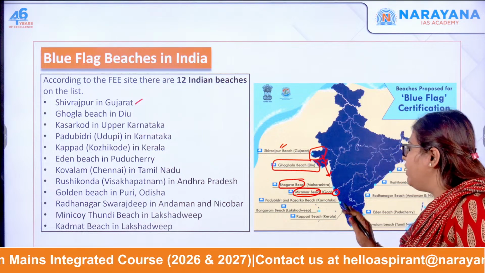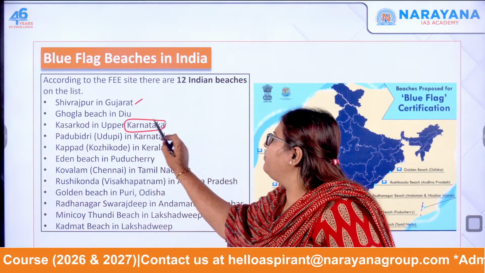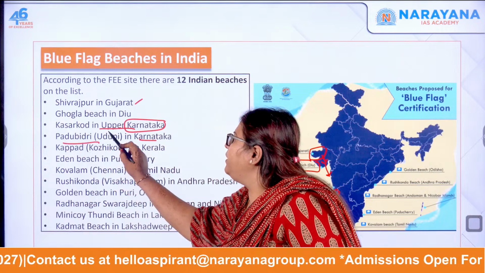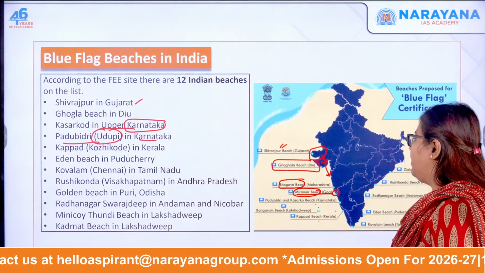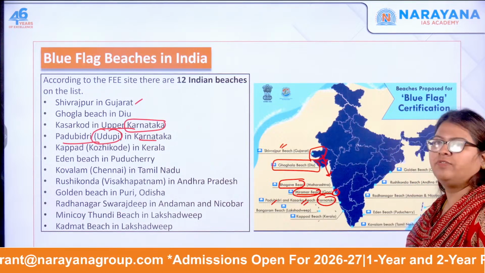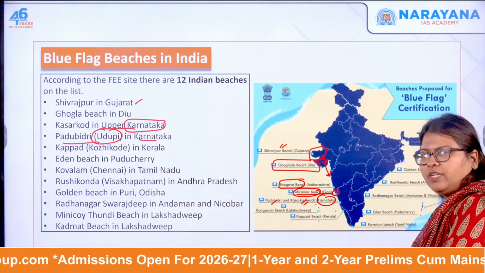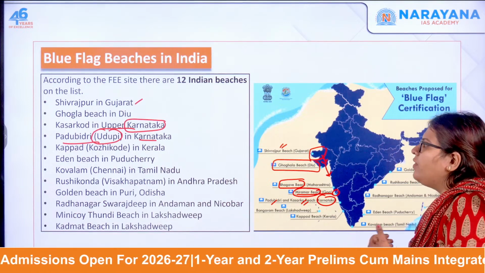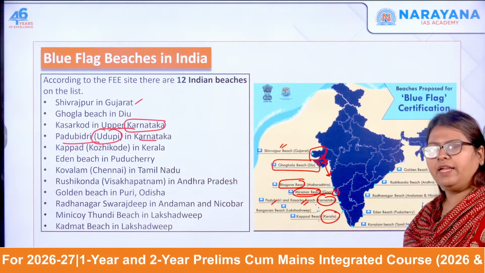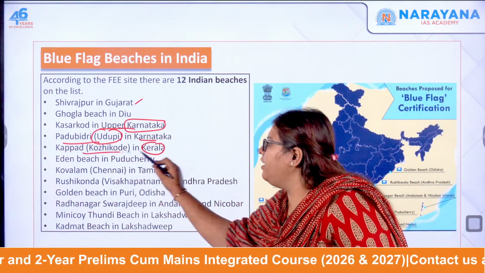Then further down, if you come to Karnataka, interestingly you have two: Kasarkod and then Padubidri, that is Udupi, in Karnataka. So here the Padubidri and the Kasarkod in Karnataka. First we saw Gujarat, then Daman and Diu, then Maharashtra, then Goa, and now Karnataka. Now moving further down, you have Kerala. Here you have the Kappad as well as the Chal beach in Kerala. Kappad is in Kozhikode.